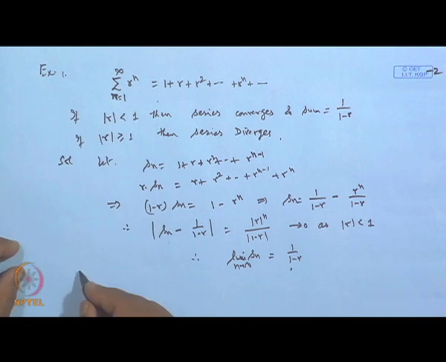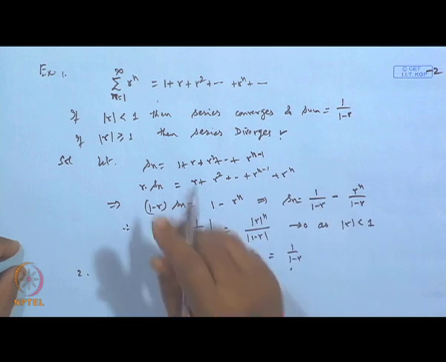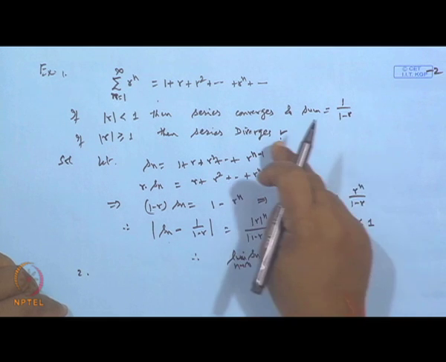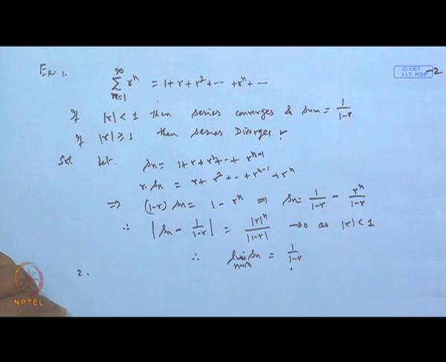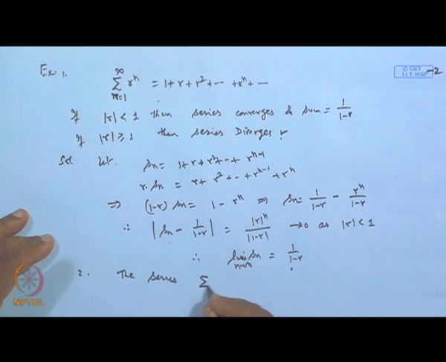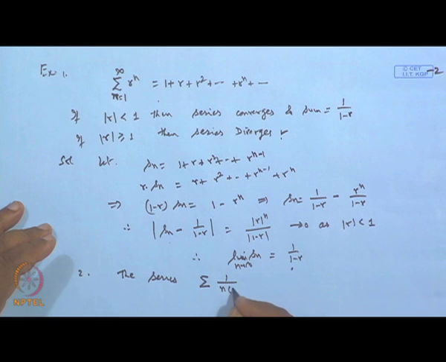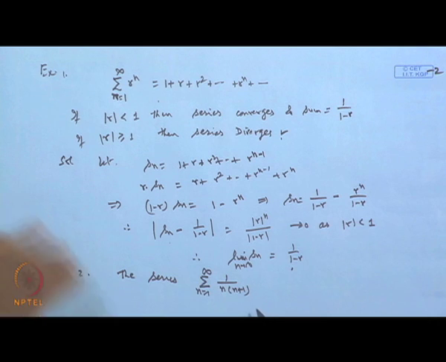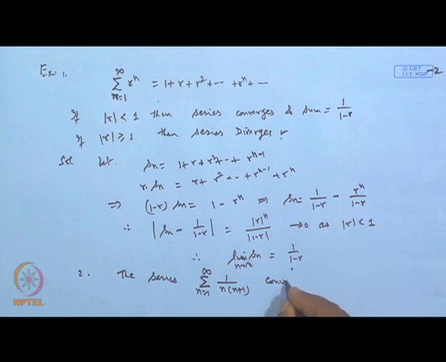Similarly, for another example, this part we will take up after going through the further tests, then automatically by the pth test it will come out divergent. And then let us take this series, sigma 1 over n into n plus 1, n is 1 to infinity. We claim this converges and the sum is 1.